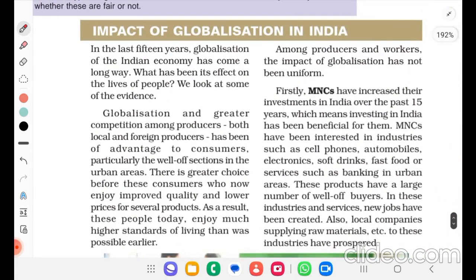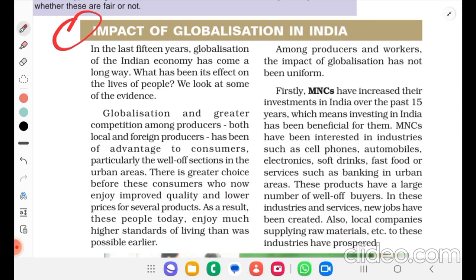Impact of globalization in India. Now we will see what the impact is. In the last 15 years, globalization of the Indian economy has come a long way. What has been its effect on the lives of people? We look at some of the evidence.